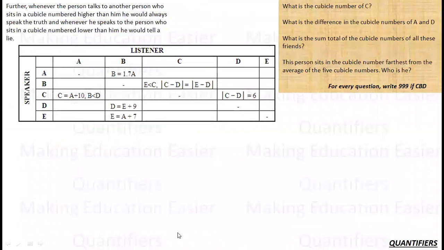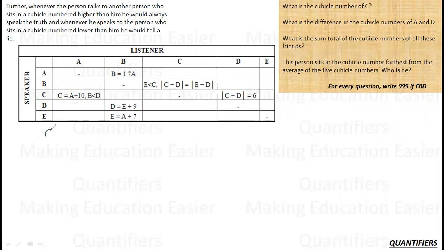Now here, the only relevant information we need to use is whether a person is saying a truth or saying a lie. This is what we need to determine. So who has made the maximum statements? C has made the maximum statements. So let us start with C.